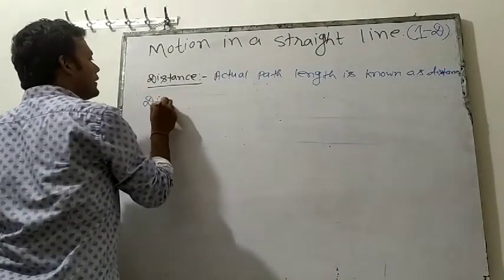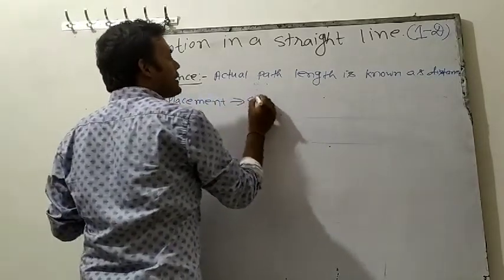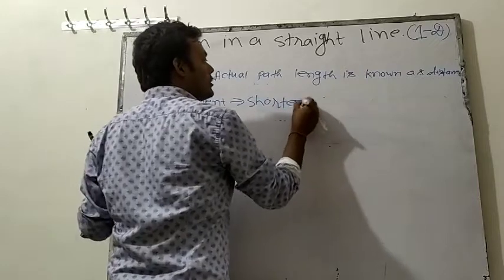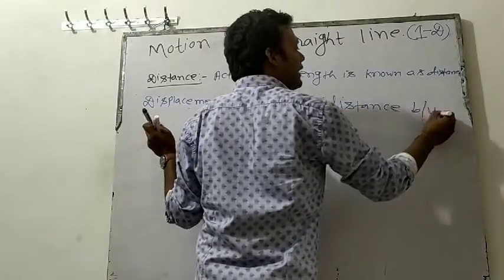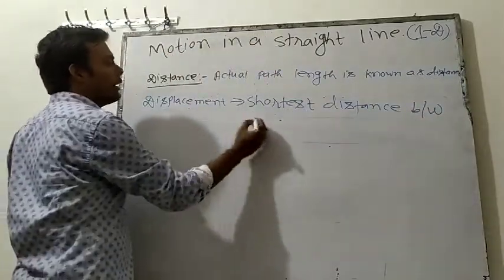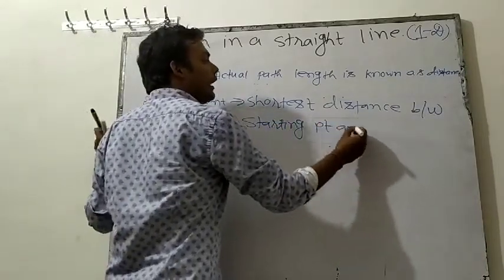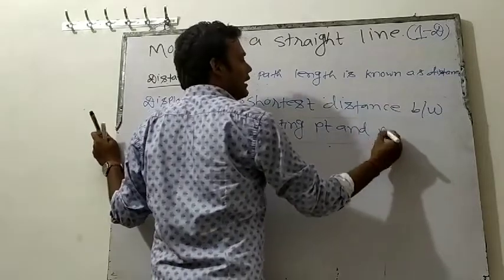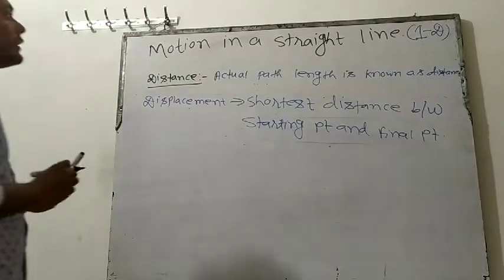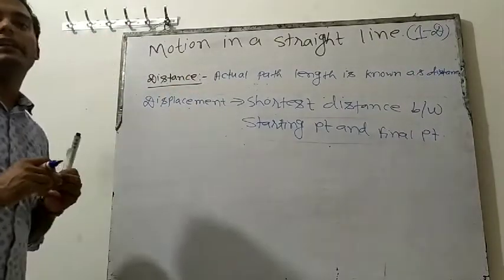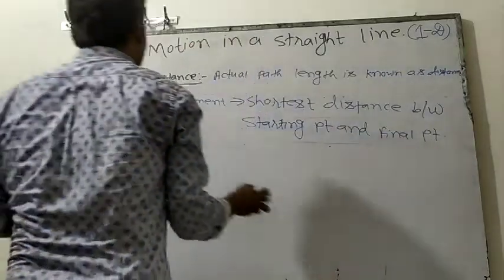Then what is displacement? Its definition: the shortest distance between a starting point and a final point is known as displacement. Distance is a scalar quantity and displacement is a vector quantity. Hope you all know this thing. Clear?